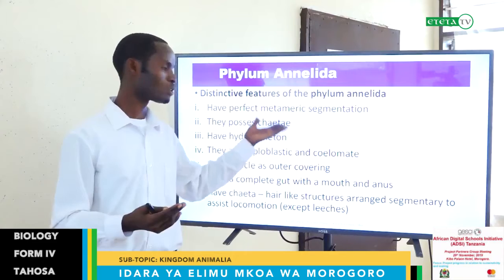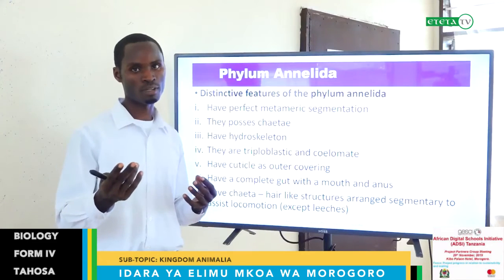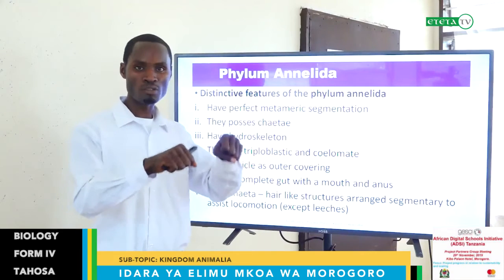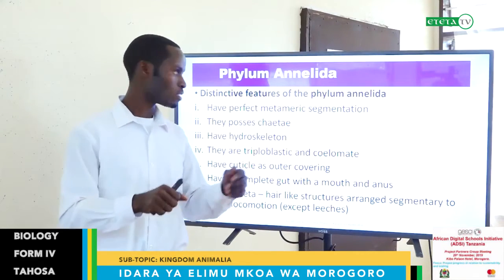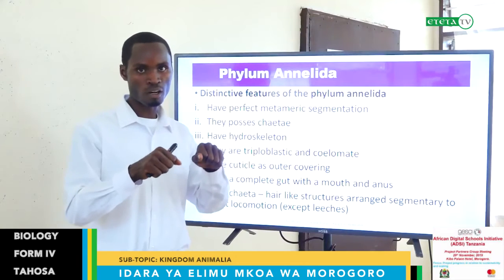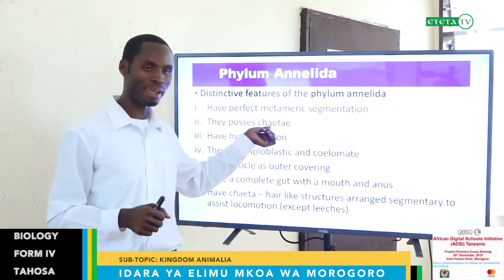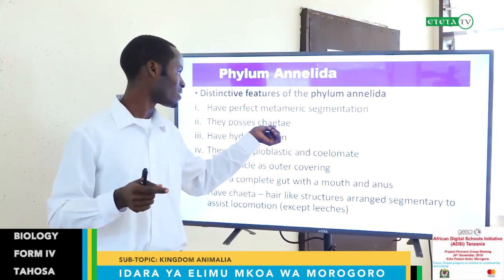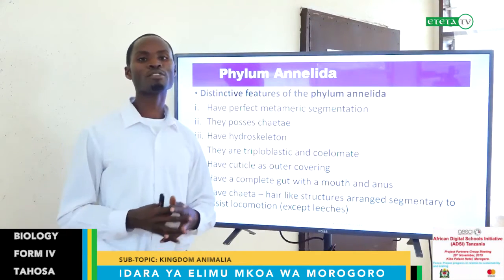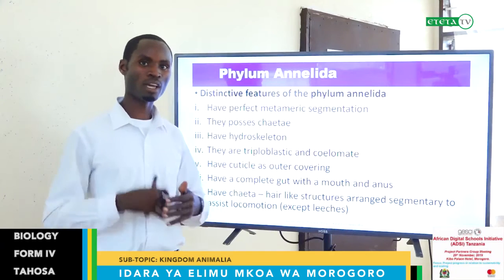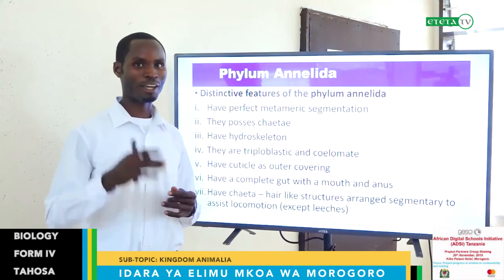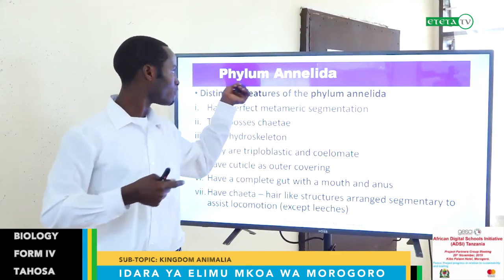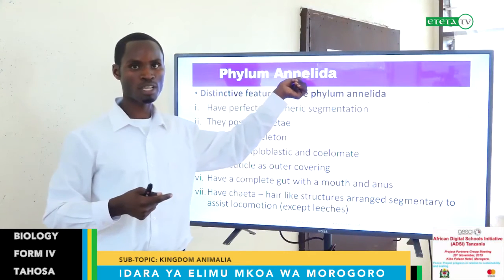Here we're talking about worms, like the earthworm. The earthworm can move, but it has to grip on the soil when moving. The structure which enables them to grip on the soil is this chaeta. So I can call them leg-like structures. Again, they have a hydroskeleton, no bones in these organisms.